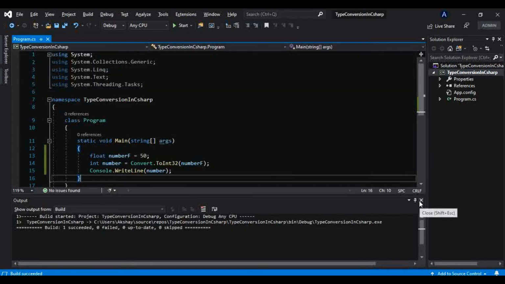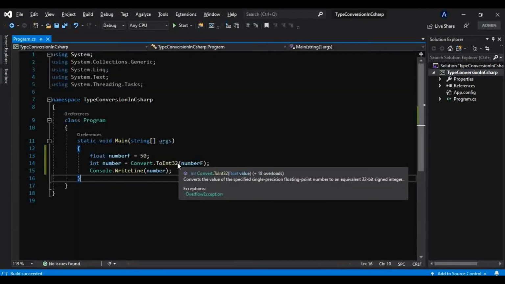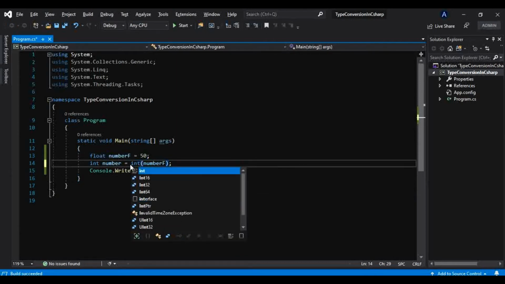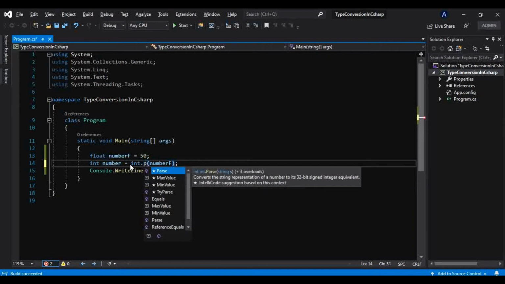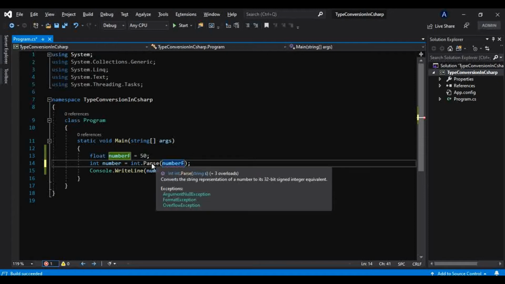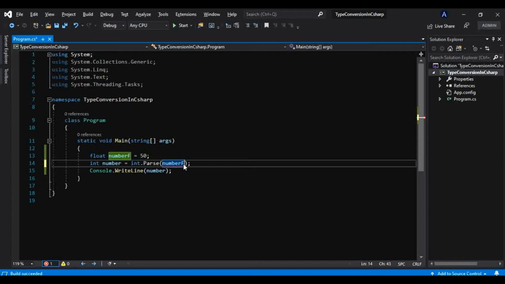Now there is another way. We can use type int, and in that type int there is a method that is Parse, and that's how we can also parse this number. But again, this Parse method expects a string, as you can see here. So what we can do is convert that value to string.